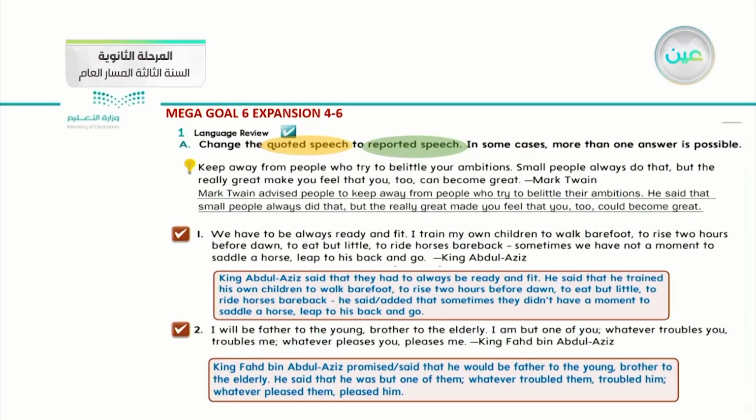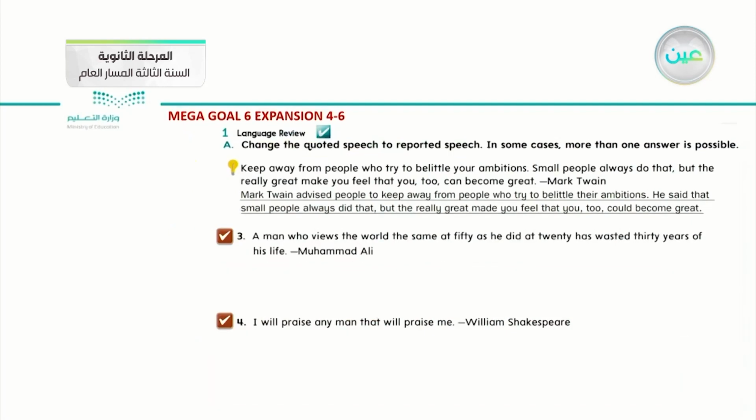Look at the answer for the quoted speech. King Fahd bin Abdul Aziz promised or said, you have either of 2 sources, that he would be father to the young, brother to the elderly. He said that he was but one of them. Whatever troubled them, troubled him. And whatever pleased them, pleased him. Done? Okay. We will complete on the next slide.